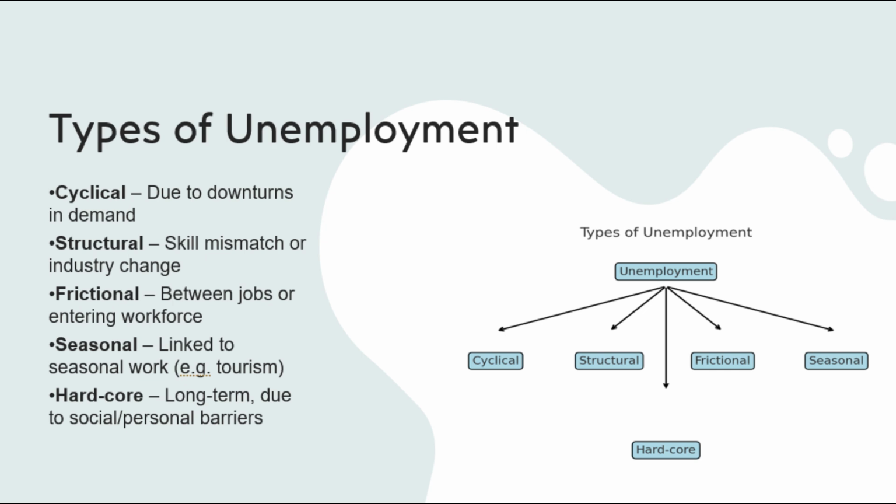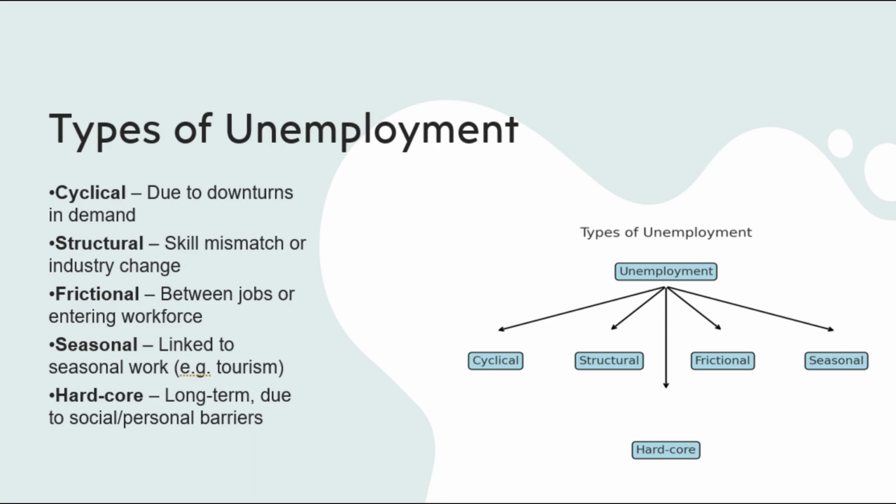Frictional unemployment refers to short-term unemployment experienced by people who are moving between jobs or entering the workforce. Seasonal unemployment is tied to industries like tourism or agriculture that experience regular fluctuations in demand. Finally, hardcore unemployment involves people who are unemployed due to personal circumstances, such as long-term illness, lack of education, or social disadvantage. Full employment is important because it allows more people to participate in the economy, reducing welfare dependency and improving living standards, both materially and socially.